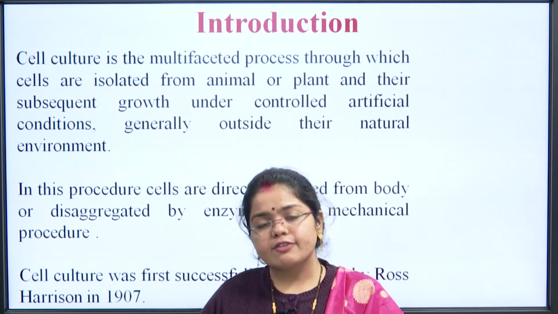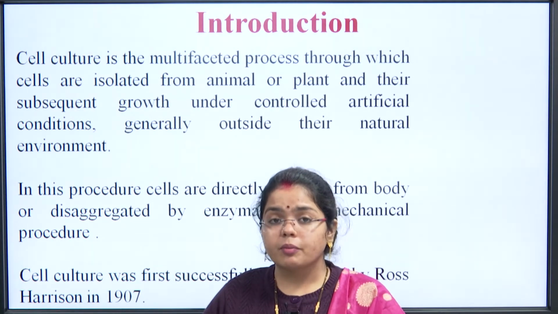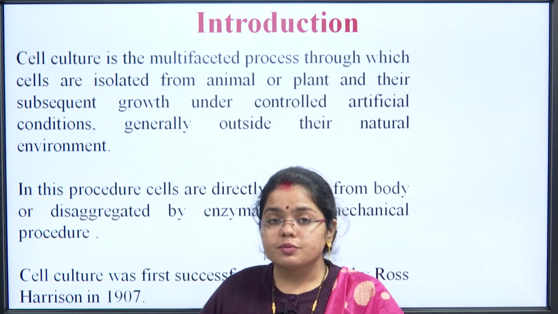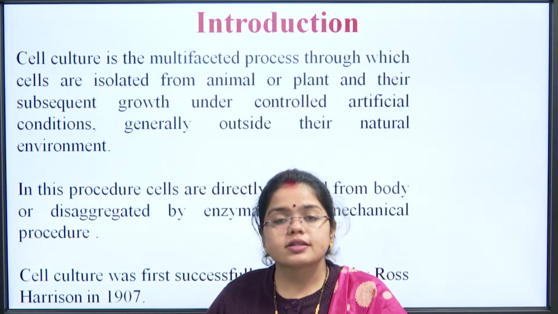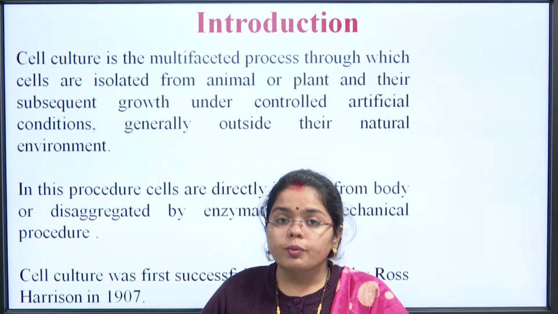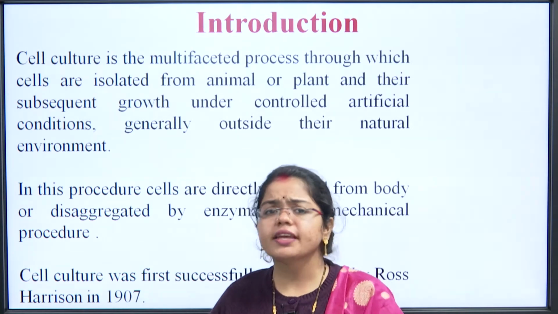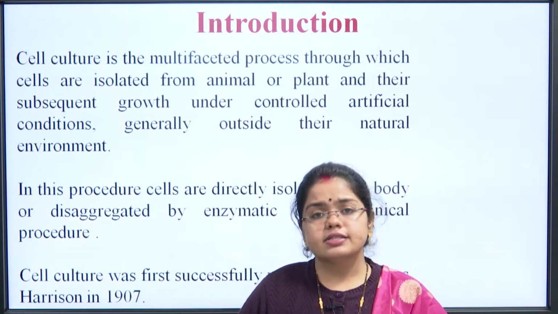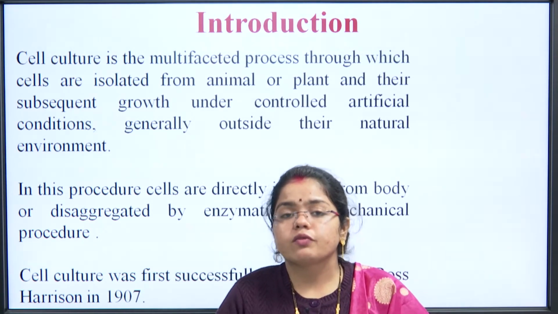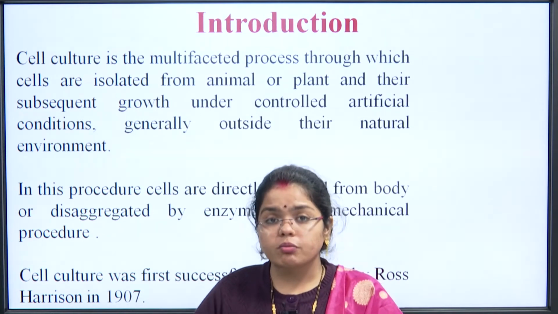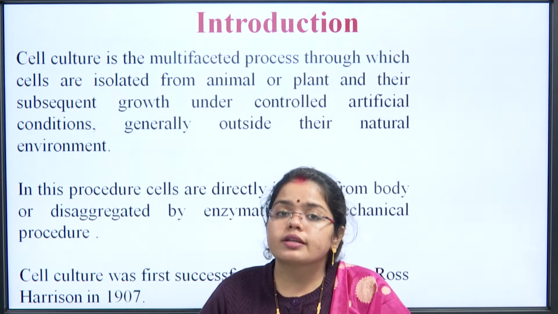What we do is take the cell from a living being, it could be a plant or animal. We place it in a media with the particular substances required, like energy sources, glucose, fructose, or amino acids. Other than that, aerobic or anaerobic conditions, temperature, and pH are all maintained in the culture media, and the cells are allowed to grow there. This procedure is called cell culture. When we grow cells outside the origin or original place of that cell, it is called cell culture.